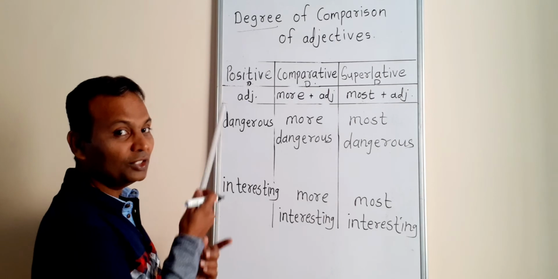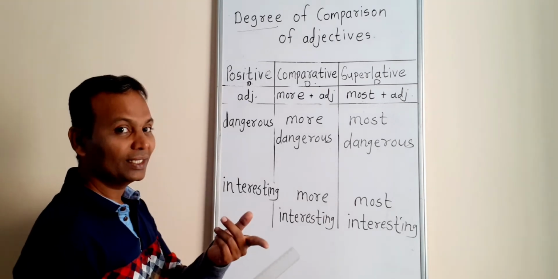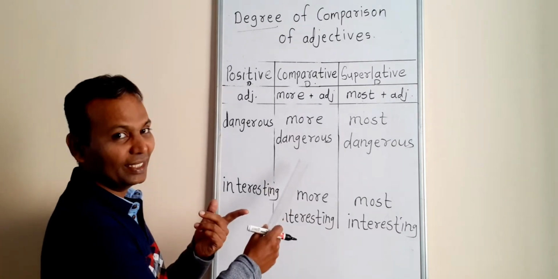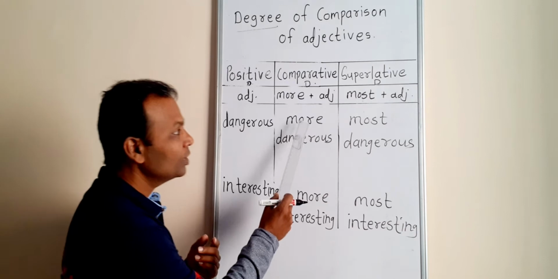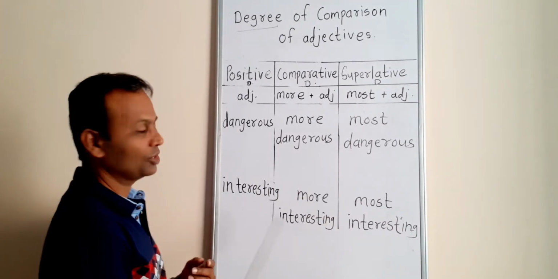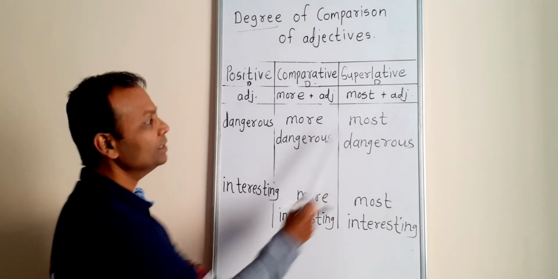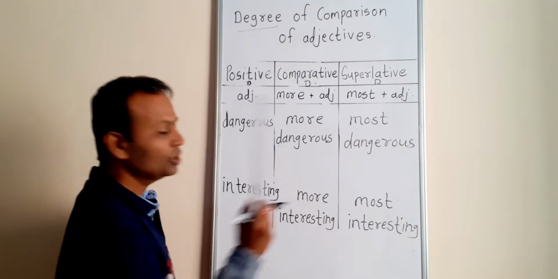In the first table we learned that we add ER in the comparative degree. But here we have added the word more, and in the third column the word most. Dangerous, more dangerous, most dangerous. Interesting, more interesting, most interesting.